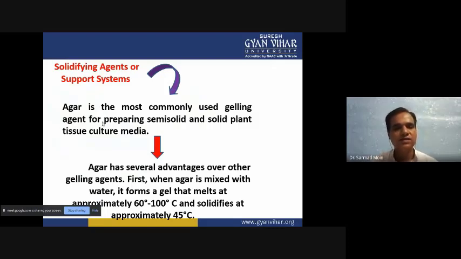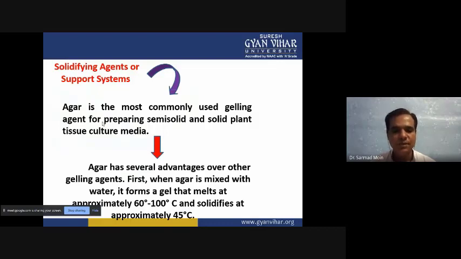So we can optimize the agar concentration depending on whether we require semi-solid or solid media. Agar is like a powder, and to make a gel we have to melt it; at 60 to 100 degrees centigrade the agar melts, and when we cool down this melted agar, it converts into semi-solid and solidifies.